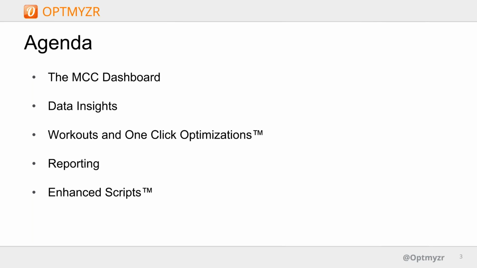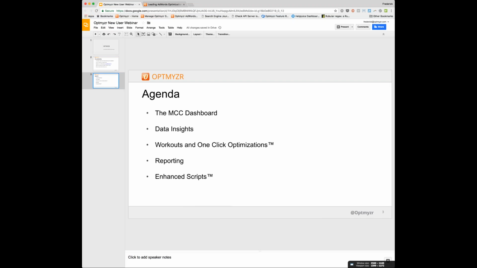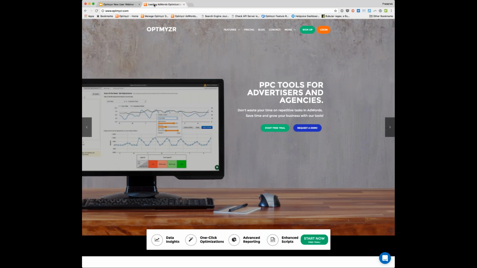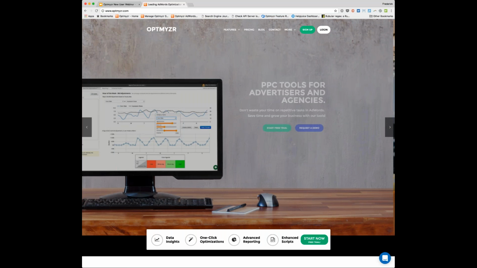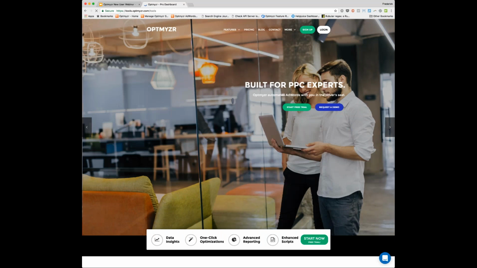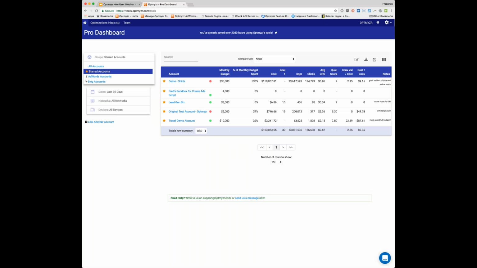So with that, I am going to turn on the screen share of one of the Optmyzr accounts. And then we'll do a live demo right now. So here we go. So to log into our system, just go to optmyzr.com. In the top right, that's where you got the login button. So that will take you into our system. And we're going to start you off at the MCC dashboard.